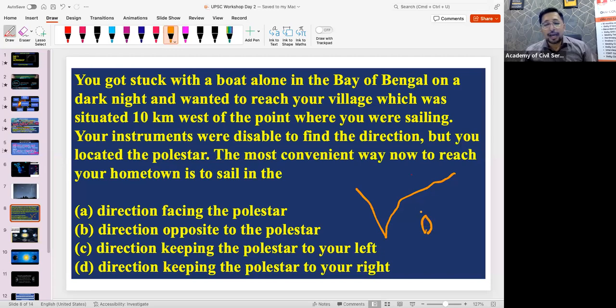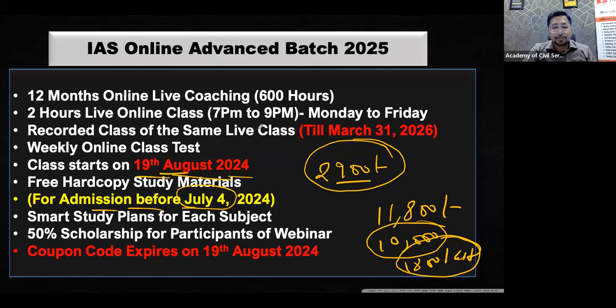If I am stuck here in the Bay of Bengal, this is the Himalaya, and the Himalaya will be the north. So this is the north, and the backside will be the south. Then this will be the east, and this will be the west. Now I need to turn my boat towards the west. If I turn my boat towards the west, then which hand will be pointing towards the North Pole, or towards the Himalaya? Imagine you are sitting here. If I turn the boat, which hand will be pointing towards the Himalaya? Yes, which hand? You can type in the chat box as well.